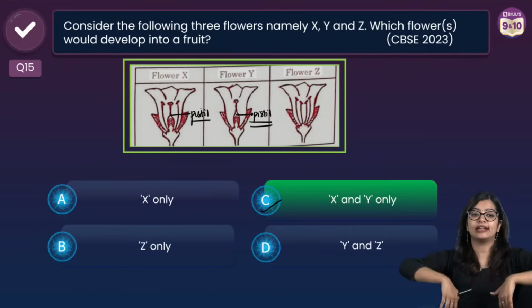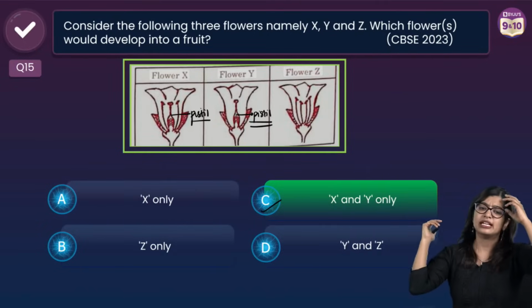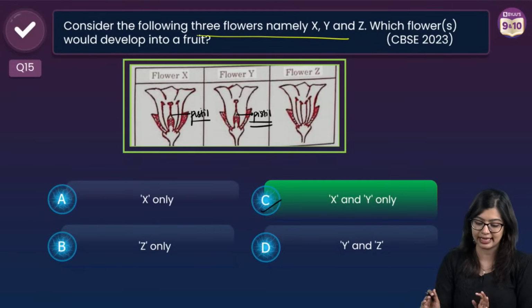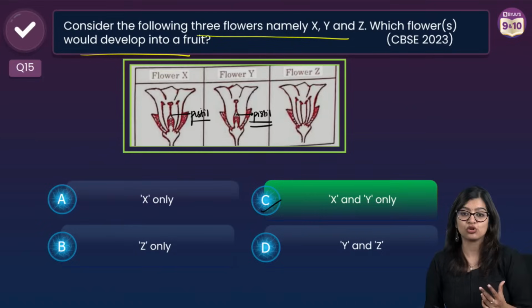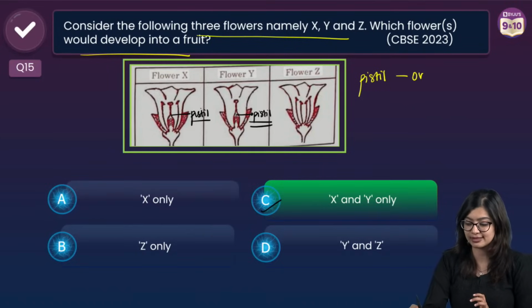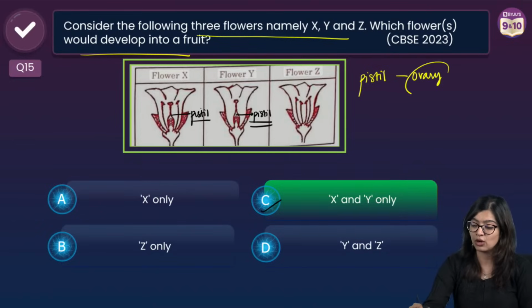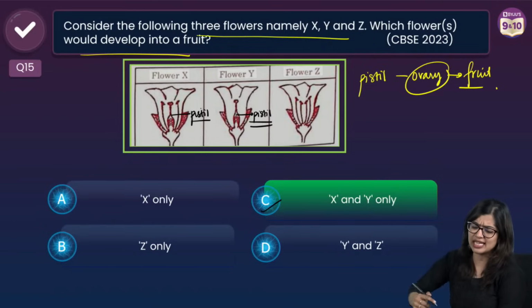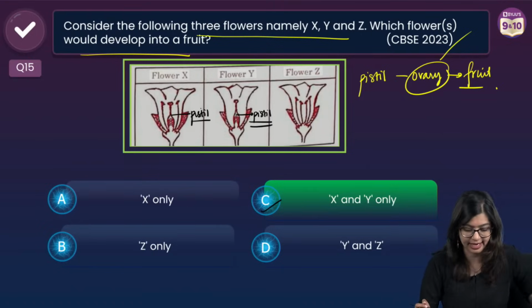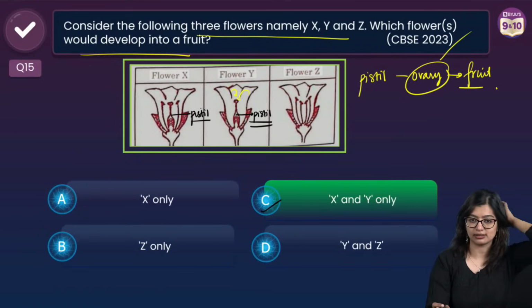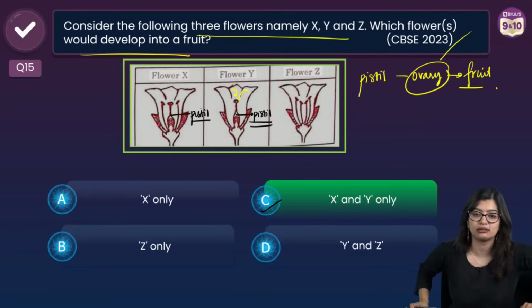Now we're not saying how pollination will happen. They have not given you so many conditions either. They have said 3 flowers are there, which could possibly develop into the fruit. So what logic are you going to use? We know that the pistil has the ovary. Part of the pistil is the ovary. The ovary will eventually ripen and form the fruit. So the correct answer is going to be X and Y. Use that logic. This came last year also, but in some places they have marked X only. It cannot be the case, right? Now this is provided pollination will happen and all of that, but here they have not asked you so much in detail.